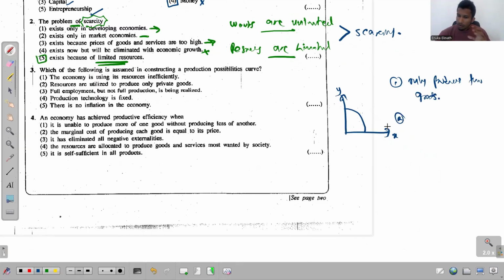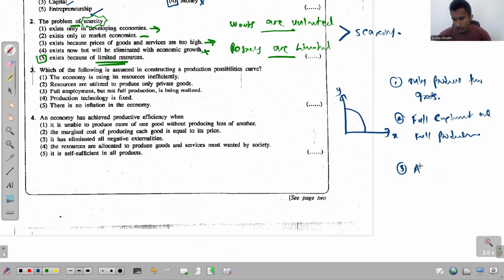That's the first one. The second one is that all the available resources are used in the production process under full employment and full production.